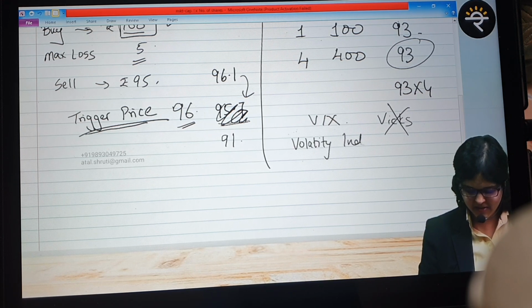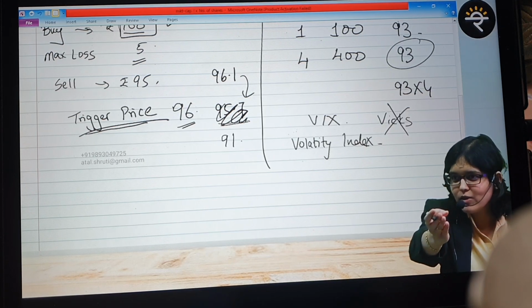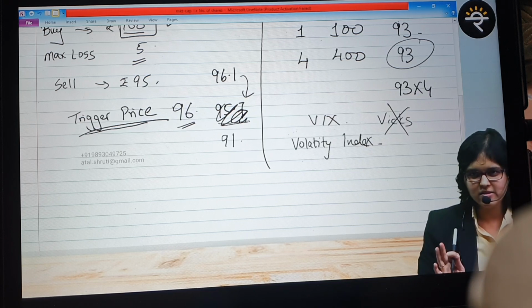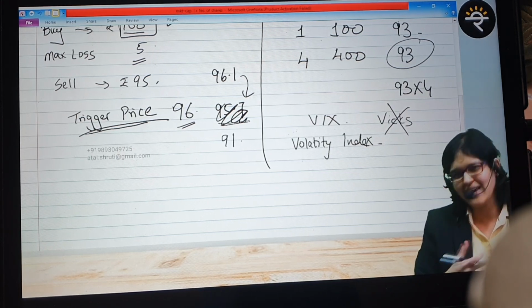Volatility index. So there is something known as the volatility index. It's an index which measures volatility. If that is high, it could be because of any reason.